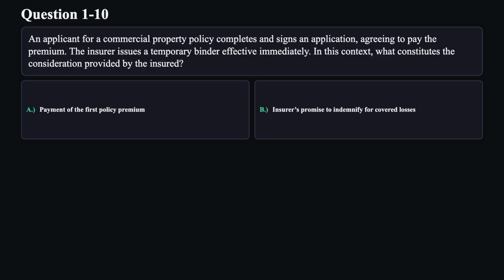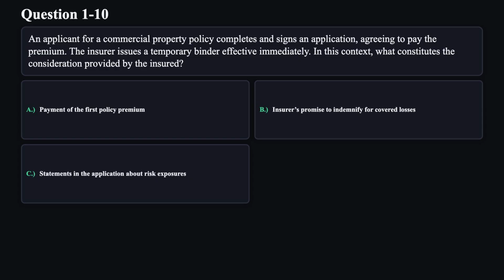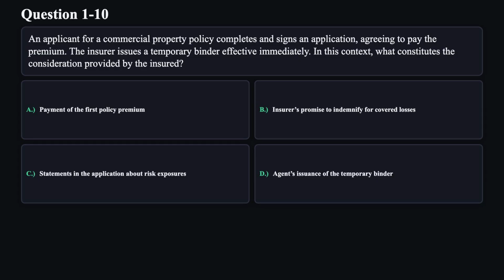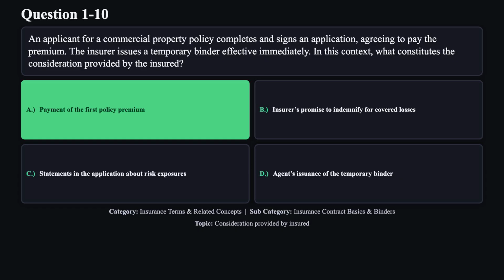B. Insurer's promise to indemnify for covered losses. C. Statements in the application about risk exposures. D. Agent's issuance of the temporary binder. The correct answer is A.